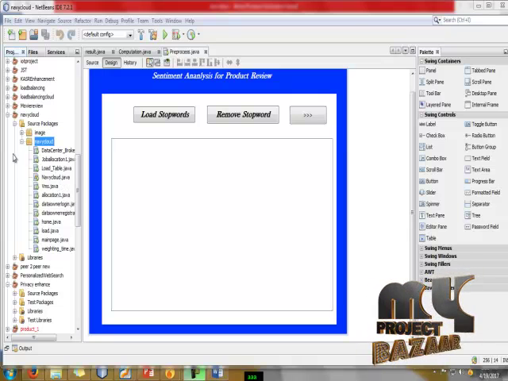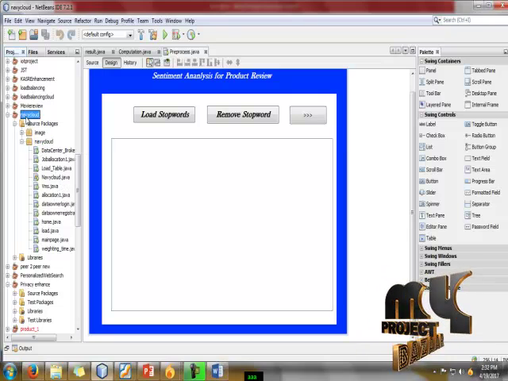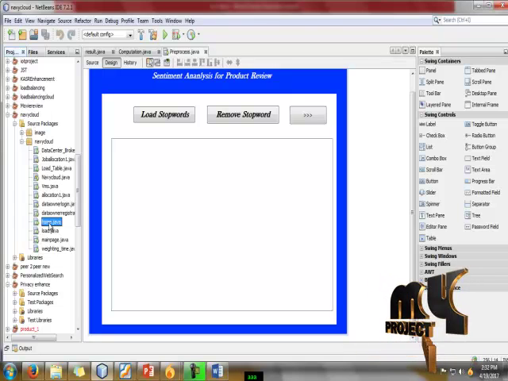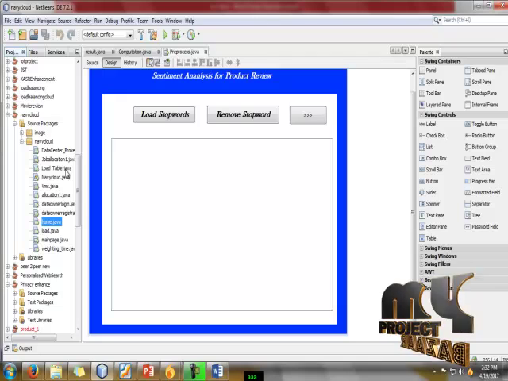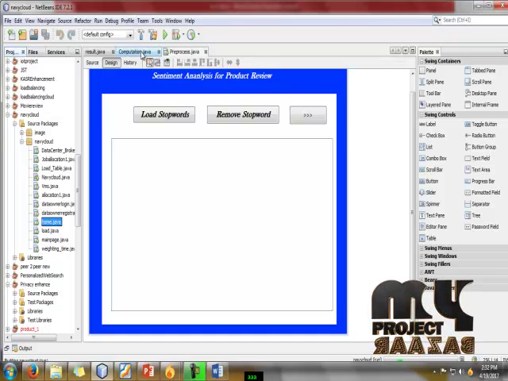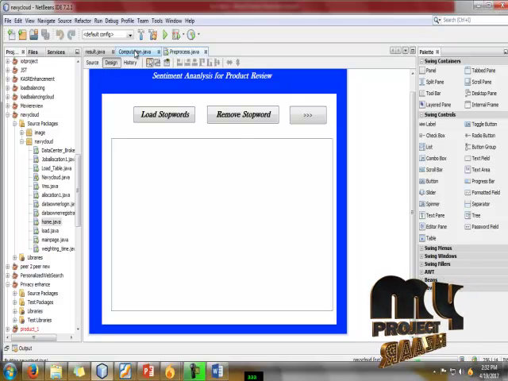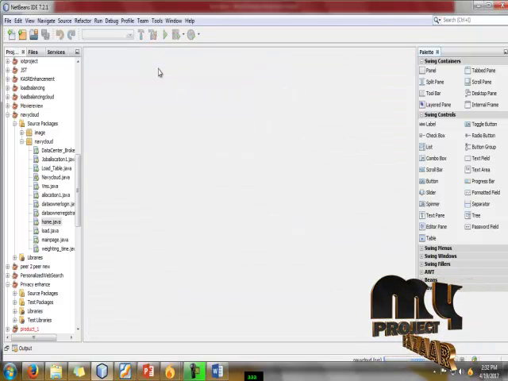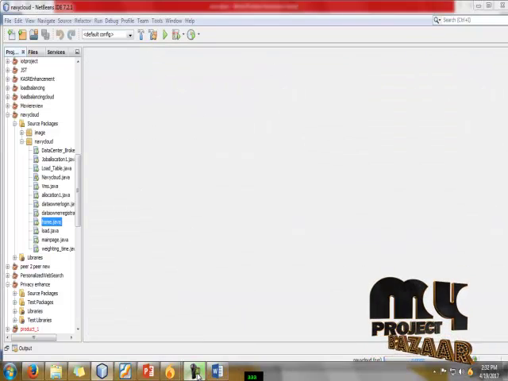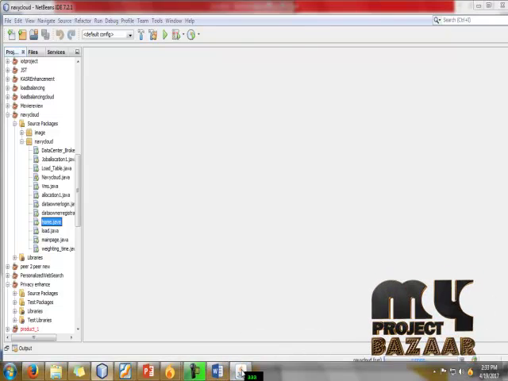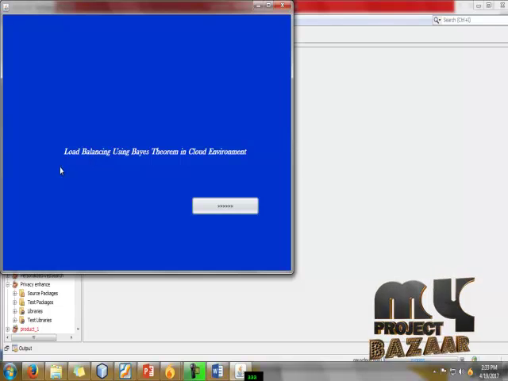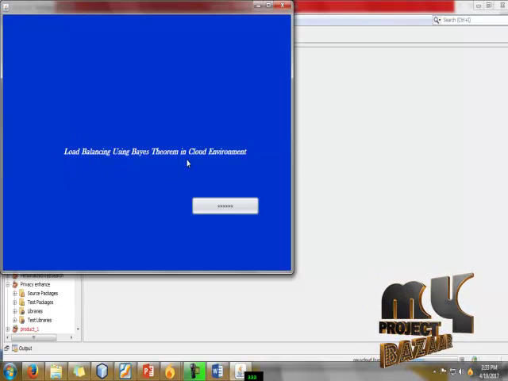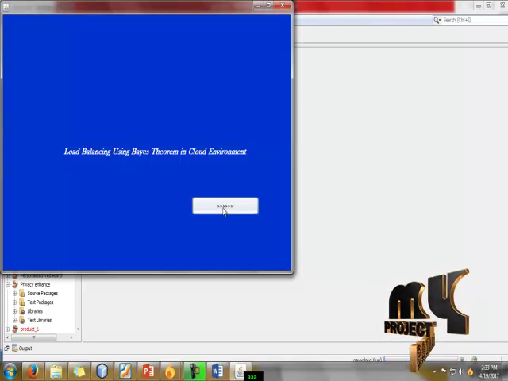Next, we are going to run our project. Go to our project on NetBeans. Just click home, right click, and run file. Okay, our output will be load balancing using Bayes theorem in cloud environment. This is the title of our project.